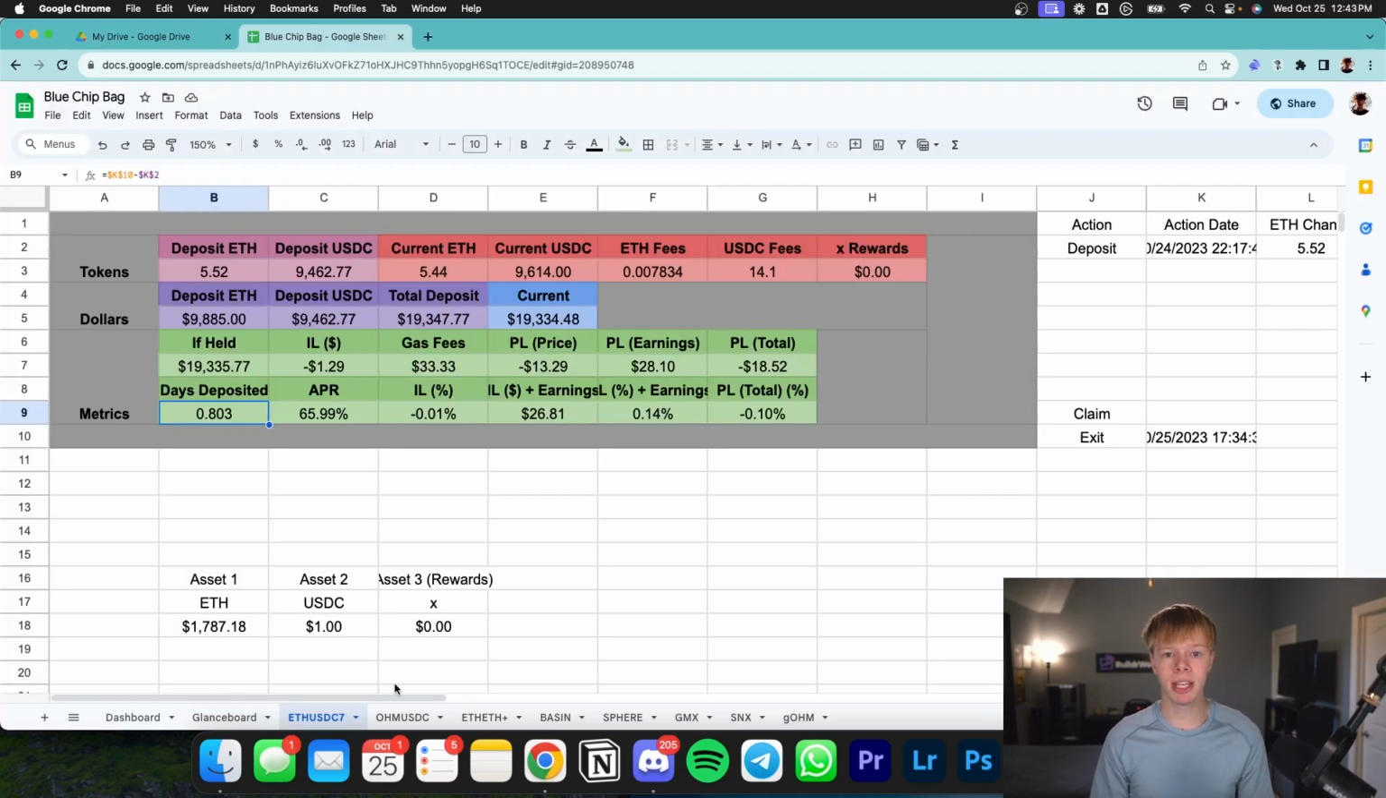With that being said, there are so many different opportunities out there for Uniswap V3 concentrated liquidity pools. This is just touching the surface level.